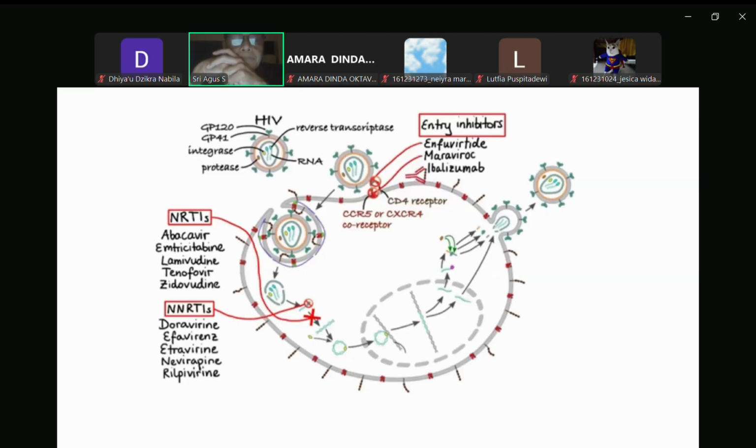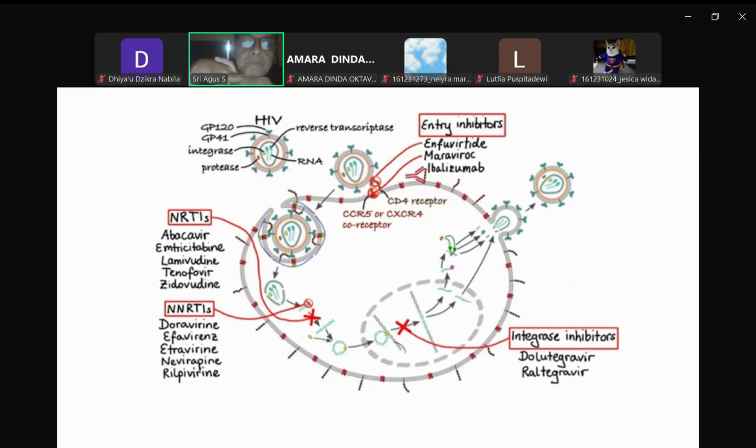Now, moving on to the next class of HIV drugs, that is integrase inhibitors. This class of drugs prevents HIV from integrating its genetic material into the host cell DNA by specifically blocking the action of the viral integrase enzyme. Drugs in this class include dolutegravir and raltegravir.